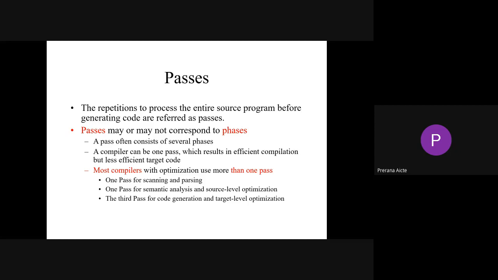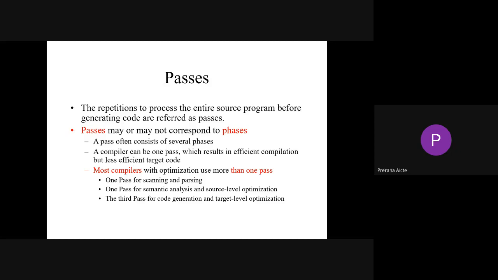Or whenever you compile a Java program by saying javac, your Java program will be compiled. So the repetition to process your entire program before generating the code is referred to as passes. Before pressing Alt F9, just saving your task, so it is ready for compilation, we call it passes.